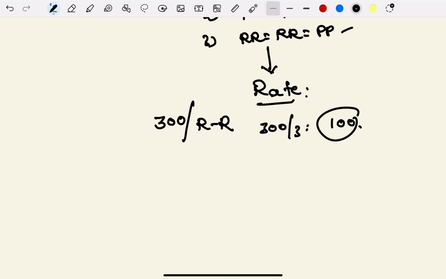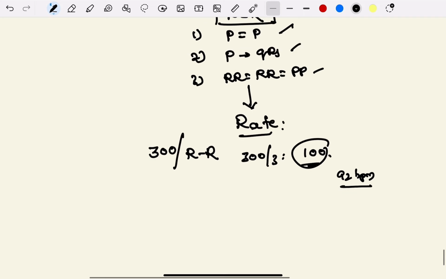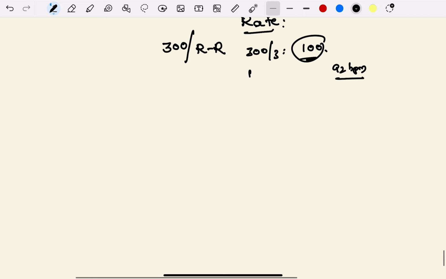So it is borderline. If you calculate accurately, it comes around 92 beats per minute. So rate is also normal. Rhythm is also normal. Now we have to calculate axis.